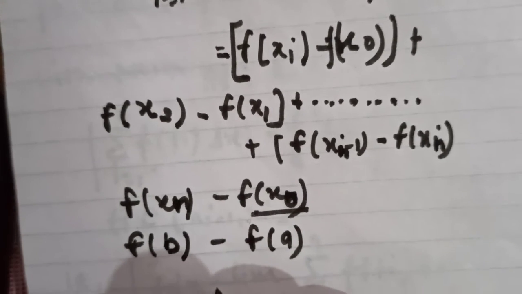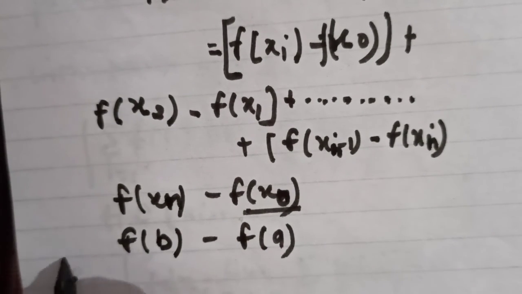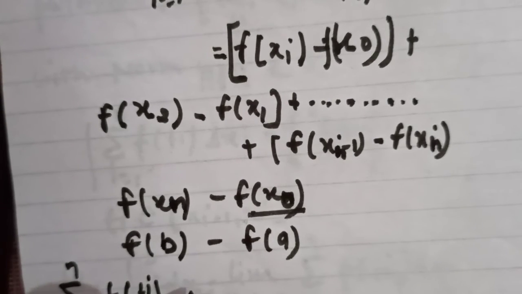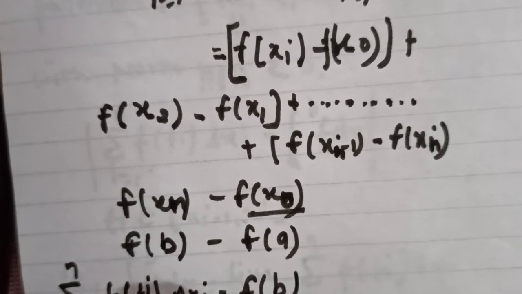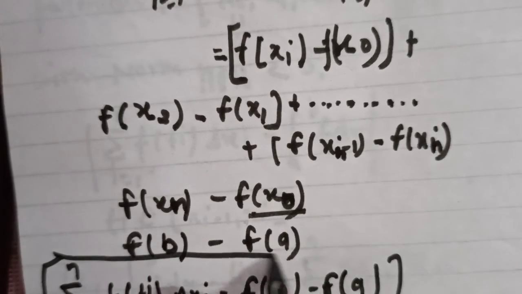So the summation over i equals 1 to n of f(ti) into delta xi is equal to f(b) minus f(a), and this is our theorem.